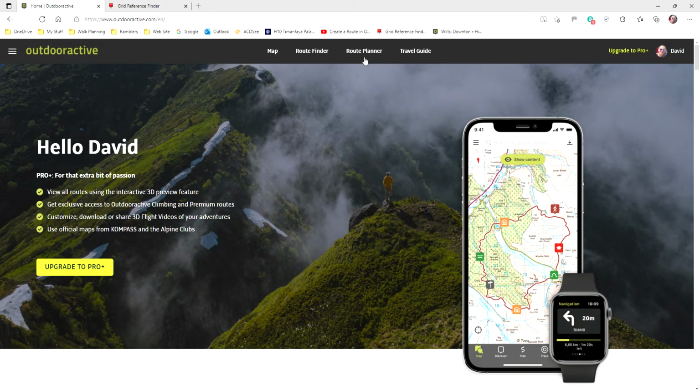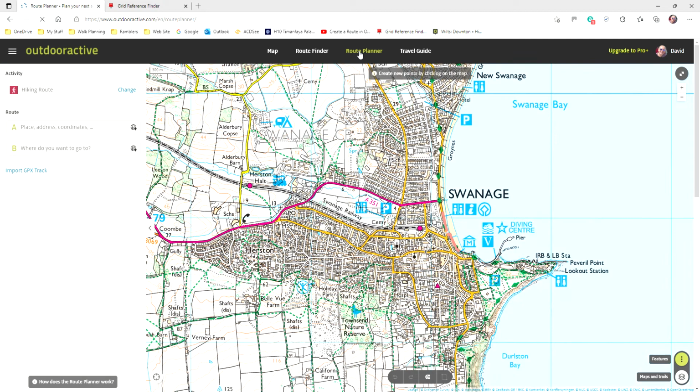So on the home page you can see Route Planner, which I'm going to select, and shortly a map will appear. Okay, the map is pointing to Swanage. That's not actually where I want to go.